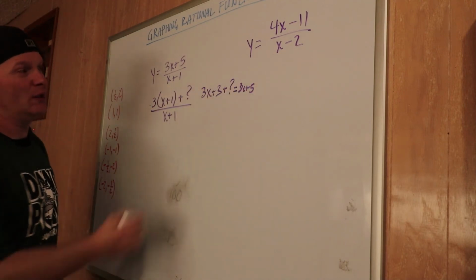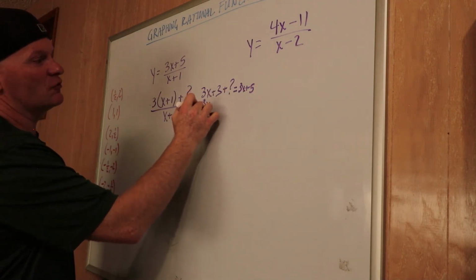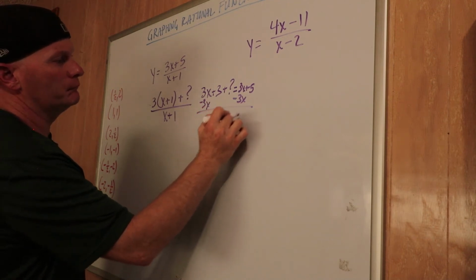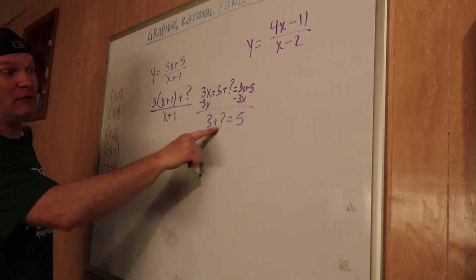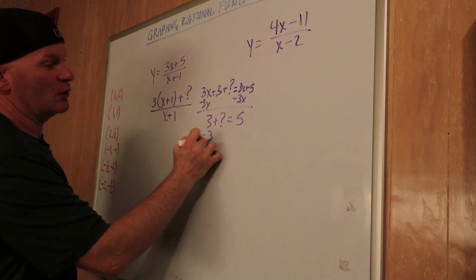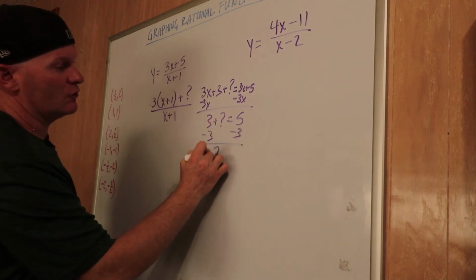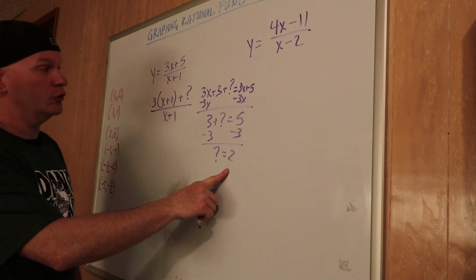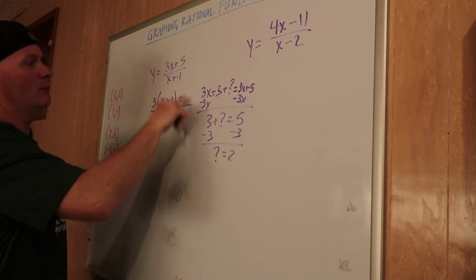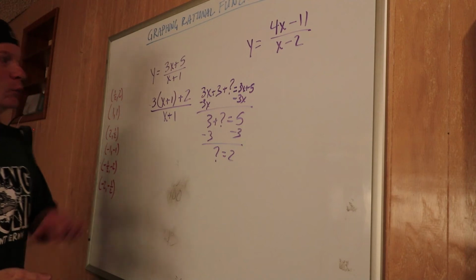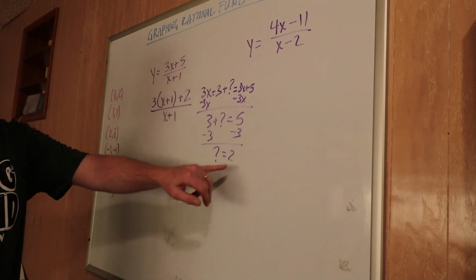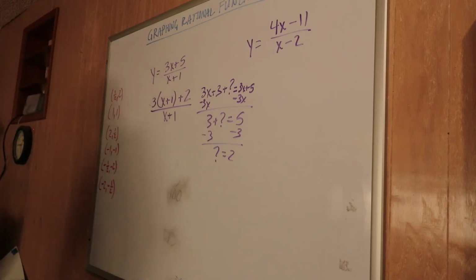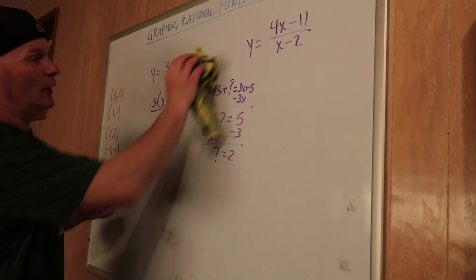Okay, well there's a 3x on each side, so we could do minus 3x, minus 3x. You can probably figure out what that question mark is supposed to be, but just in case we'll do minus 3. So we get that the question mark is equal to 2. Okay? So, I rewrite it like that. When you get the hang of this, you can probably almost do this part in your head. You won't have to write it out. But don't be embarrassed to write it out, okay?